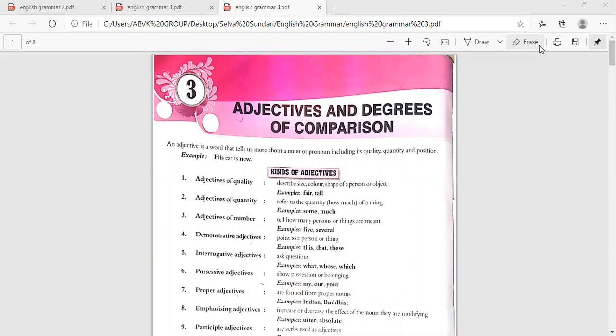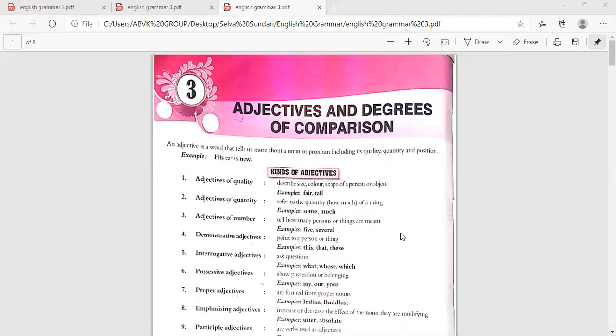Adjective, you must have learned when you went from second to third, you must be knowing it now. An adjective is a word that tells us more about a noun or pronoun, including its quality, quantity, and position. His car is new. Car is a noun. Before the noun, it is new; after the verb also new. His car is new.